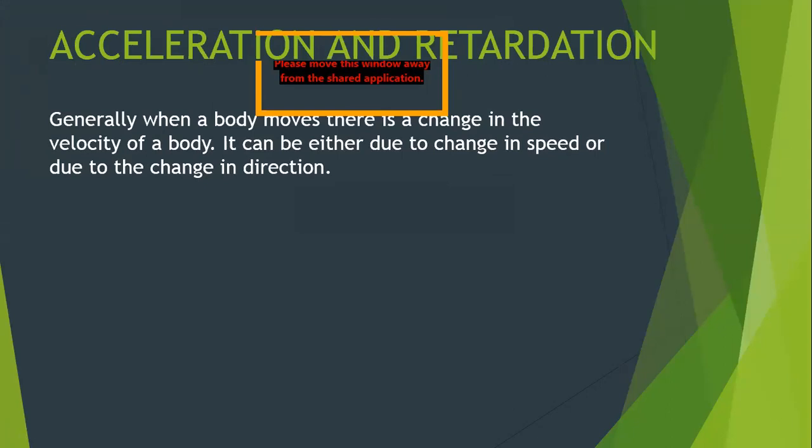When this condition comes into consideration. So whenever a body moves, most of the time you will find that the velocity of the object is changing. Whenever the object is moving, even when you go for a walk, you will find that you are not covering equal distance in equal intervals of time in a specific direction. So your velocity keeps on changing. Whenever the body moves, there is a change in the velocity of the body.